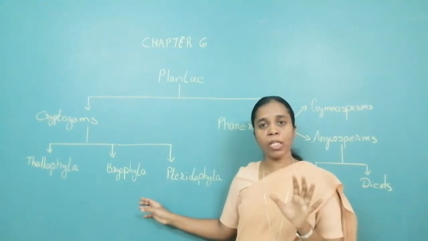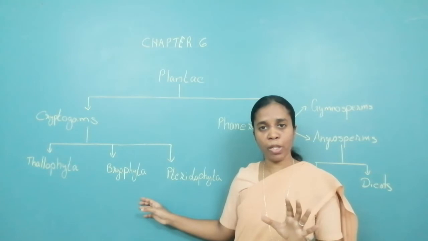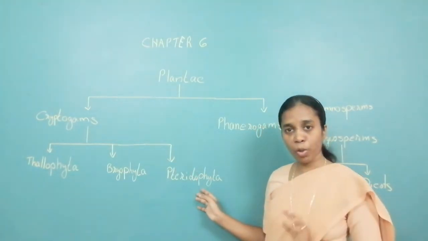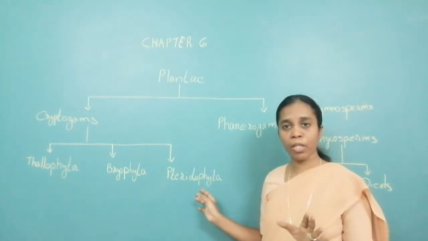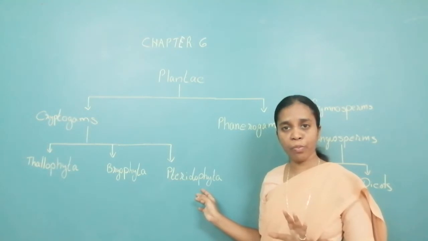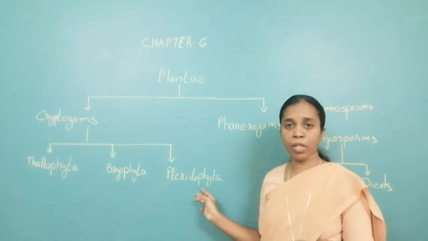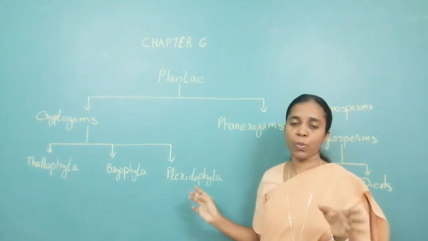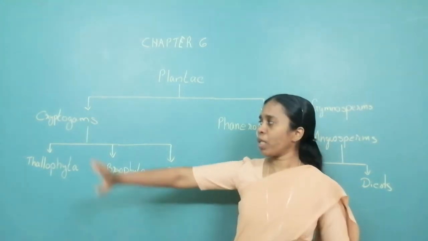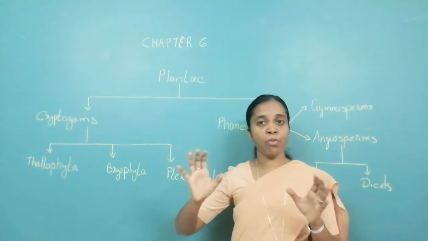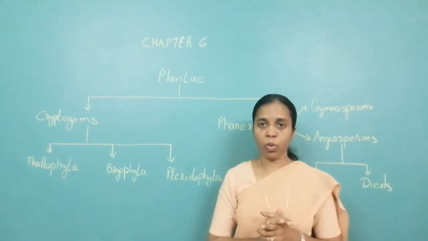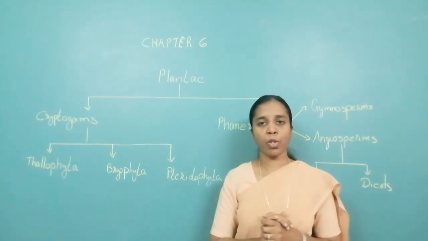They reproduce asexually by spore formation. More developed, they have separate root, stem and leaf, conducting tissues, asexual and sexual reproduction by gametes and spore formation. What is cryptogams? Their reproductive organs are hidden. That is why they are known as cryptogams.